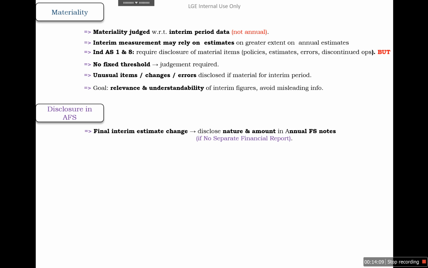In that case, the company has to disclose the nature and amount of the estimate change in the annual financial statement in the form of a note, and there is no need to provide extra interim financial statements.